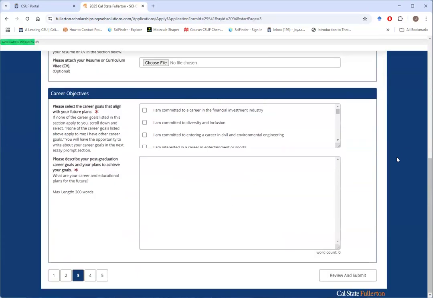On page 3, here you have some open responses for career objectives and some checkboxes. In the checkboxes, if you are interested in teaching middle or high school students, please do let us know that. We have some scholarships for those interested in teaching. But for anyone, please do clearly discuss your career goals in this essay prompt. Tell us what you want to do with your degree. Some of the scholarships that we are deciding involve looking ahead to what you plan to do after graduation. So make sure you write about that here.